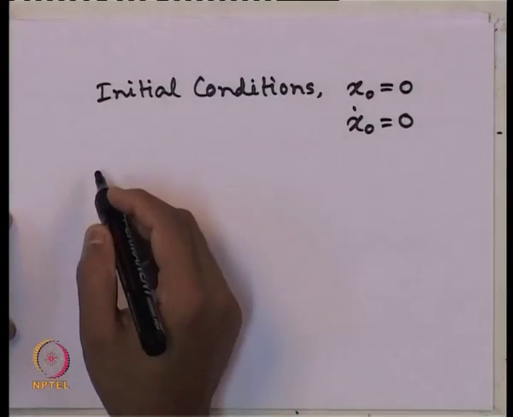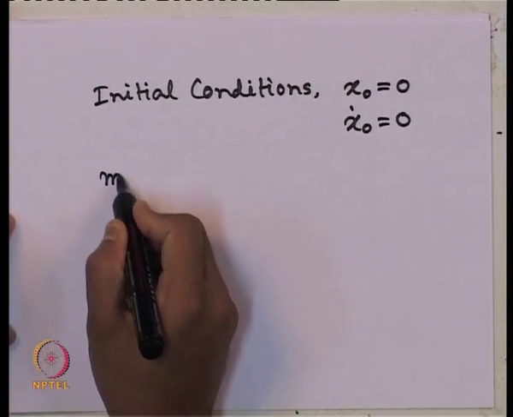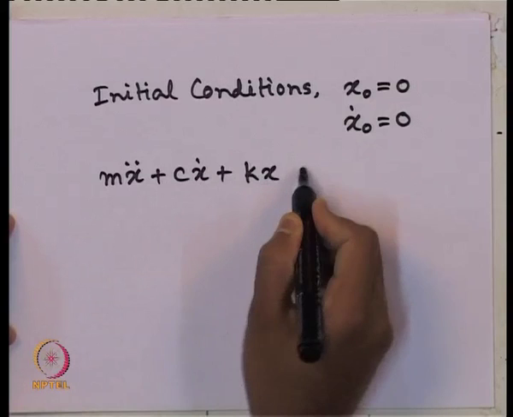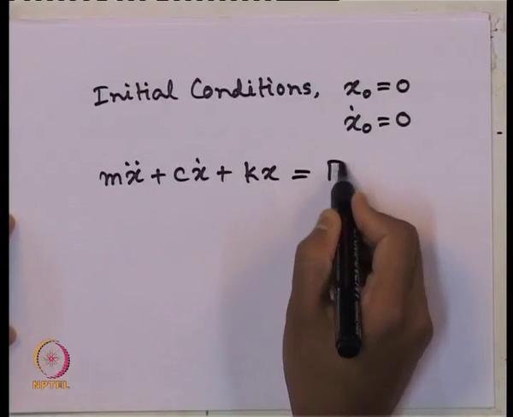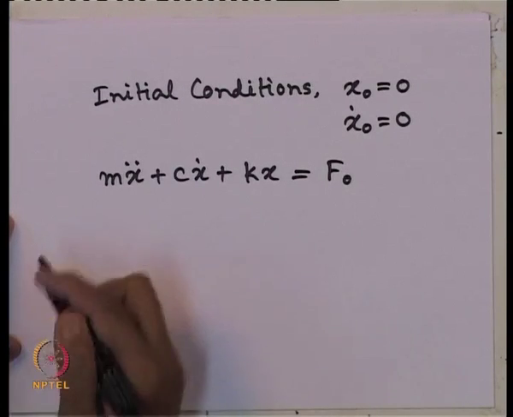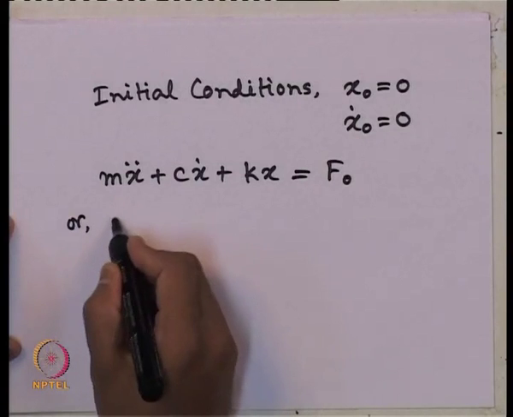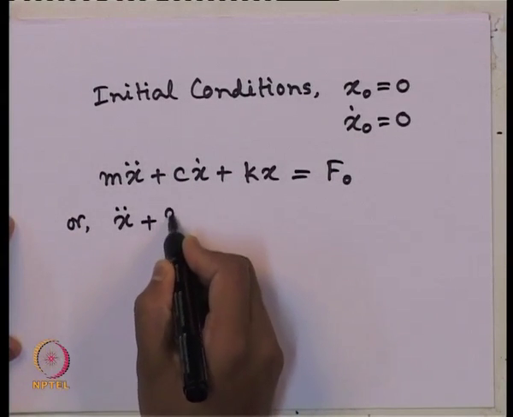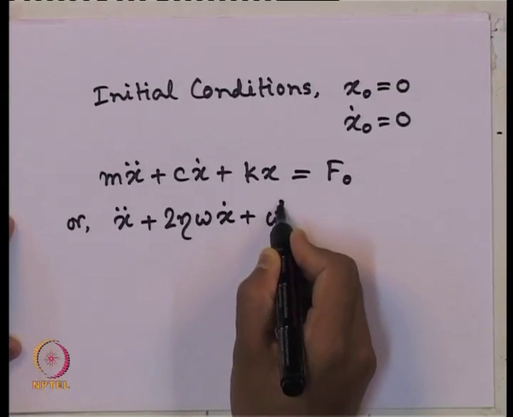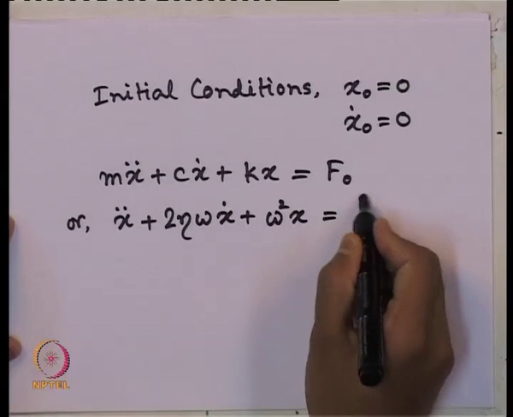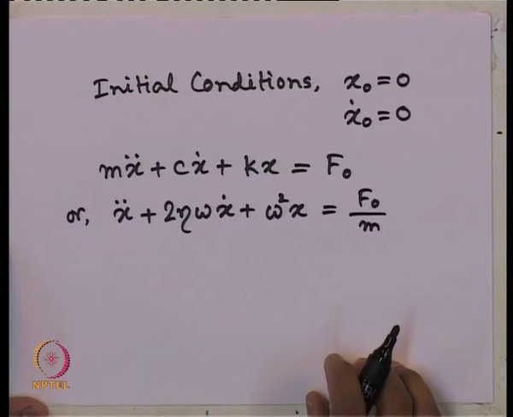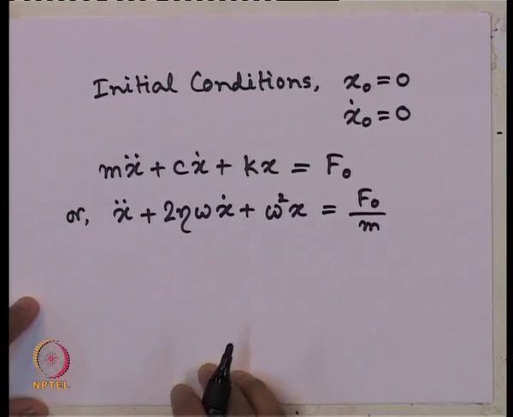And the equation of motion will now change to m x double dot plus c x dot plus k x equals to F naught. Simple equation, which we can simplify now as x double dot plus 2 eta omega x dot plus omega square x equals to F naught by m. We have divided both the sides by m. Now, we have to solve this equation.